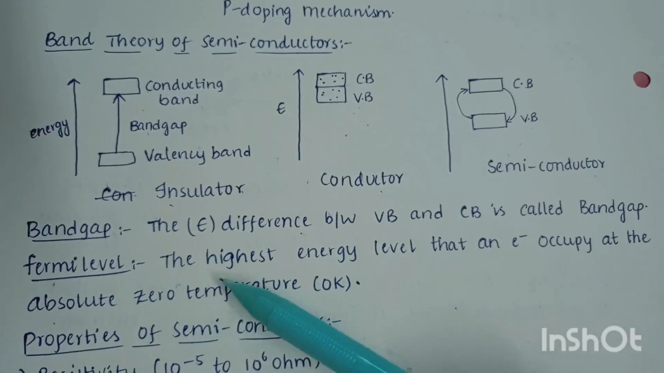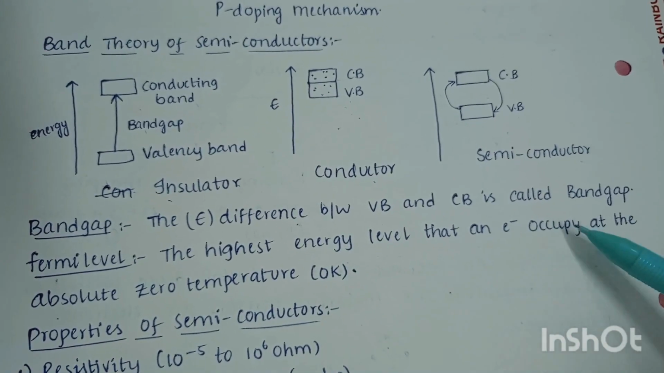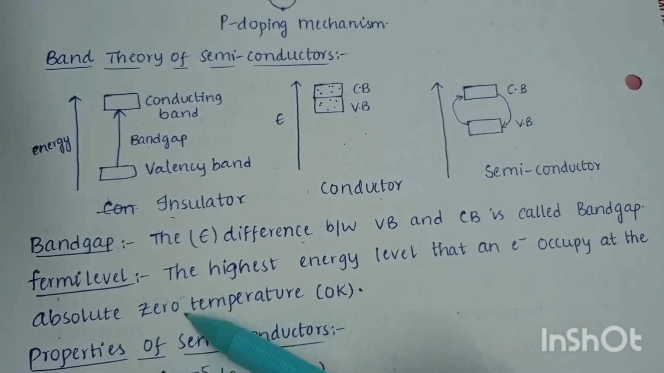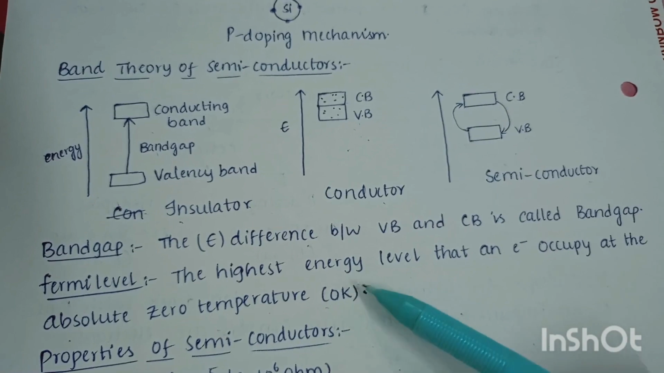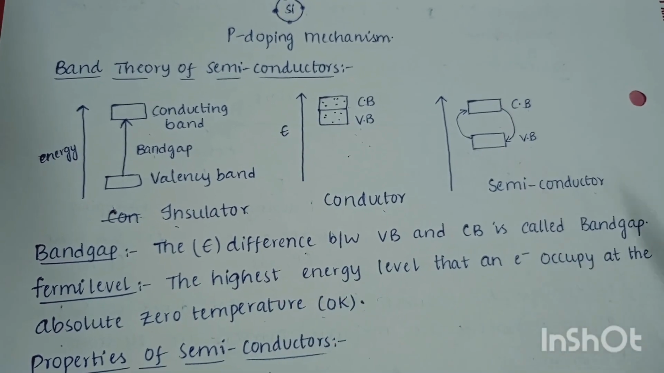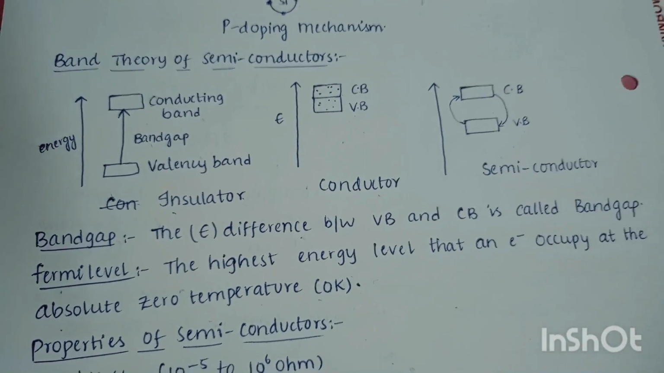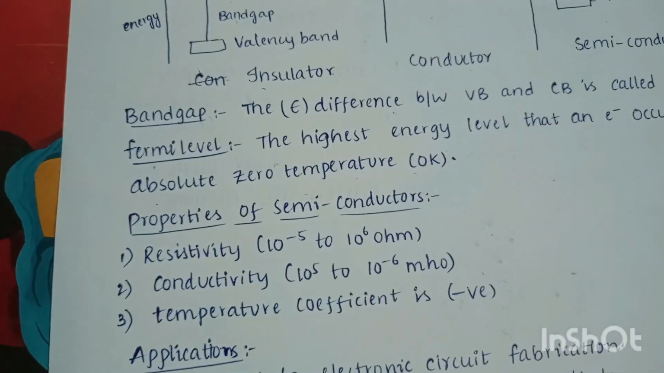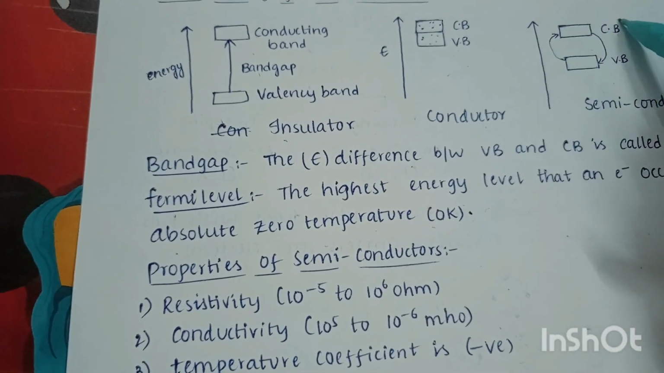Fermi level. Fermi level means the highest energy level that an electron occupies at absolute zero temperature. Absolute zero temperature means there is no temperature, that is 0 Kelvin. At 0 Kelvin, the electron occupies the highest energy level, and that level is called the Fermi level. The Fermi level always lies between the valence band and the conduction band.